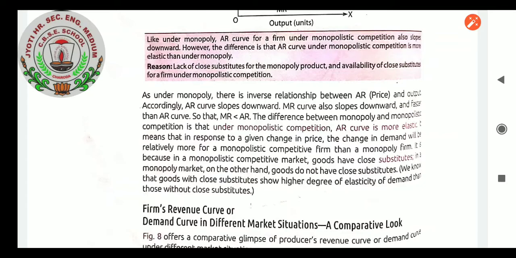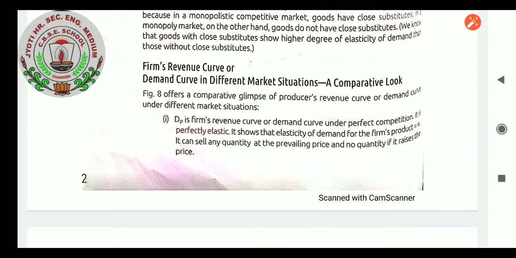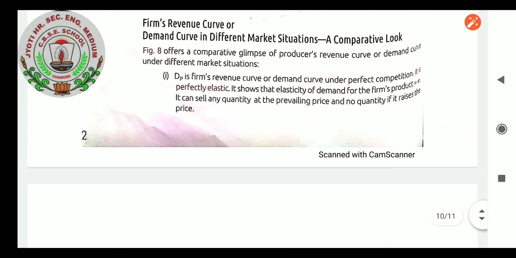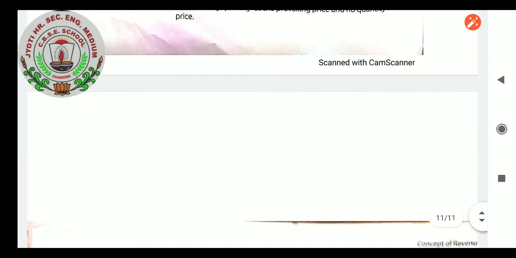Firm's revenue curve or demand curve in different market situations: a comparative look. Figure number 8 offers a comparative glimpse of a product's revenue curve or demand curve under different market situations. DP is the firm's revenue curve or demand curve under perfect competition. It is perfectly elastic. It shows that the elasticity of demand for the firm's product equals infinite, meaning at a constant price the quantity is increasing. So that shows infinite. It can sell any quantity at the prevailing price, under perfect competition.